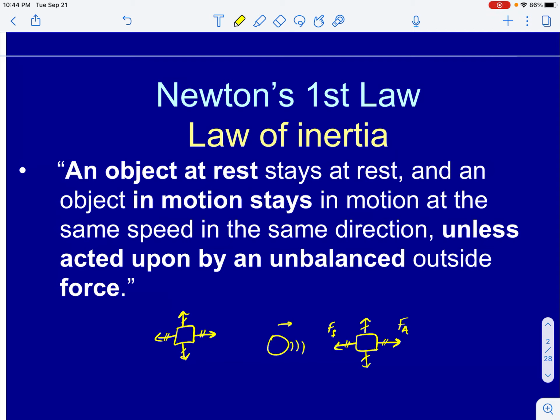In other words, there is no acceleration unless there is an unbalanced force acting on our object.